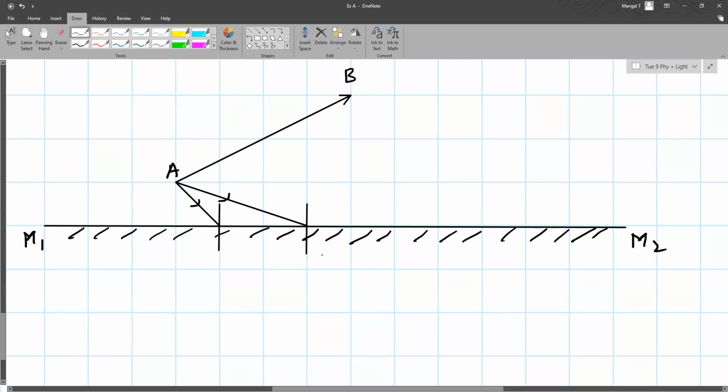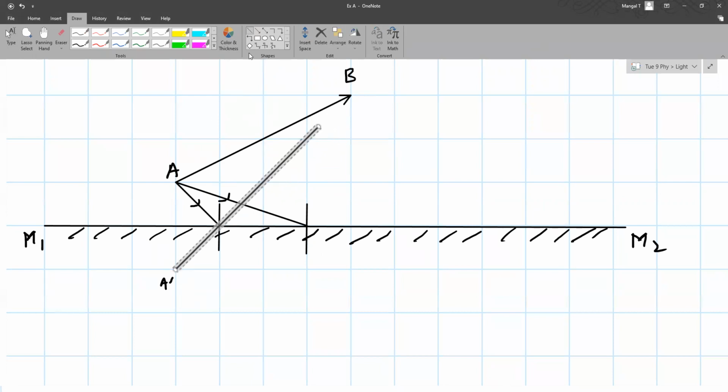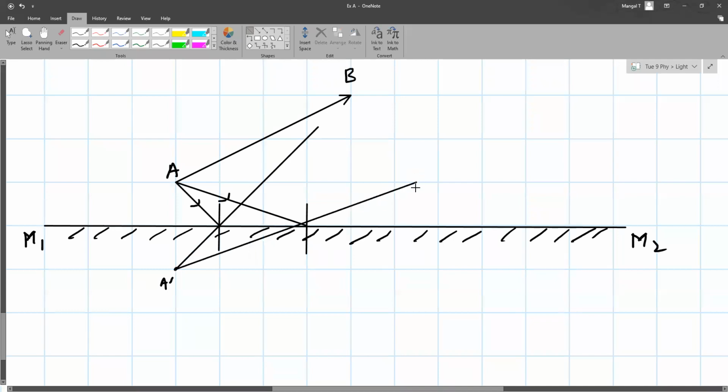This is a point over here, A dash. I know that the rays will go like this. We have drawn the image of a point object, and I've drawn this part dotted.